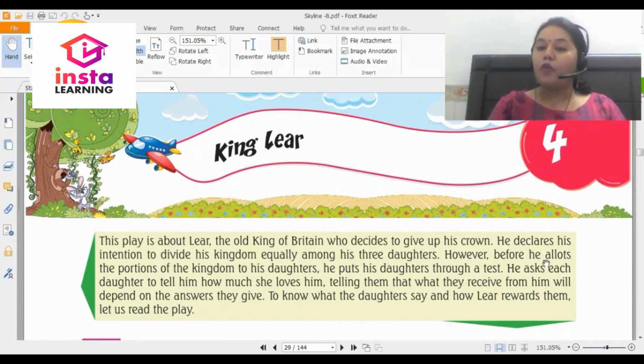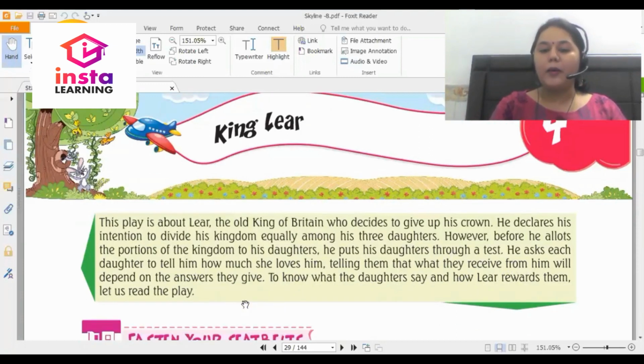However, before he allots the portions of the kingdom to his daughters, he puts his daughters through a test. He asks each daughter to tell him how much she loves him, telling them that what they receive from him will depend on the answers they give. To know what the daughters say and how Lear rewards them, let us read the play.